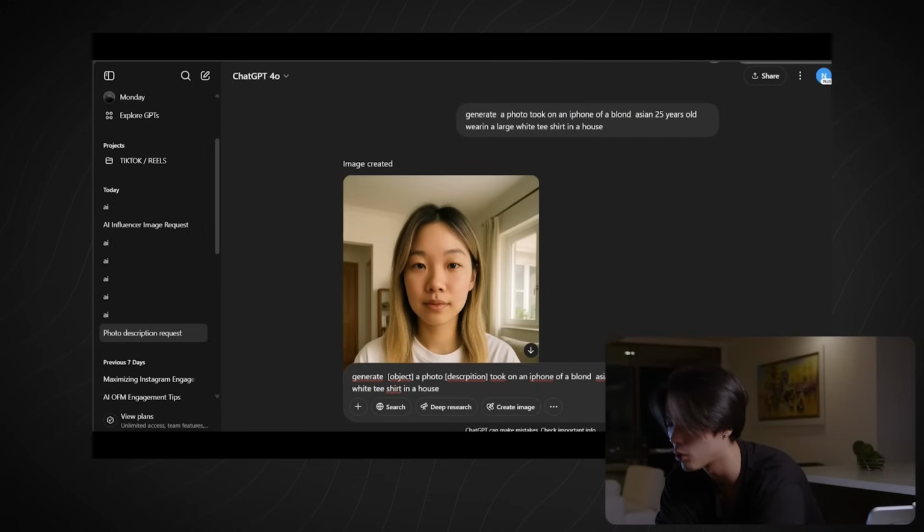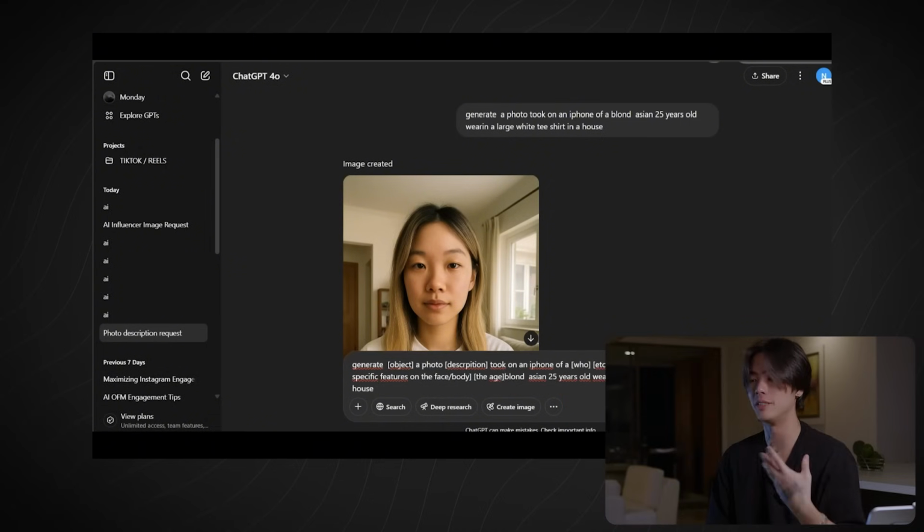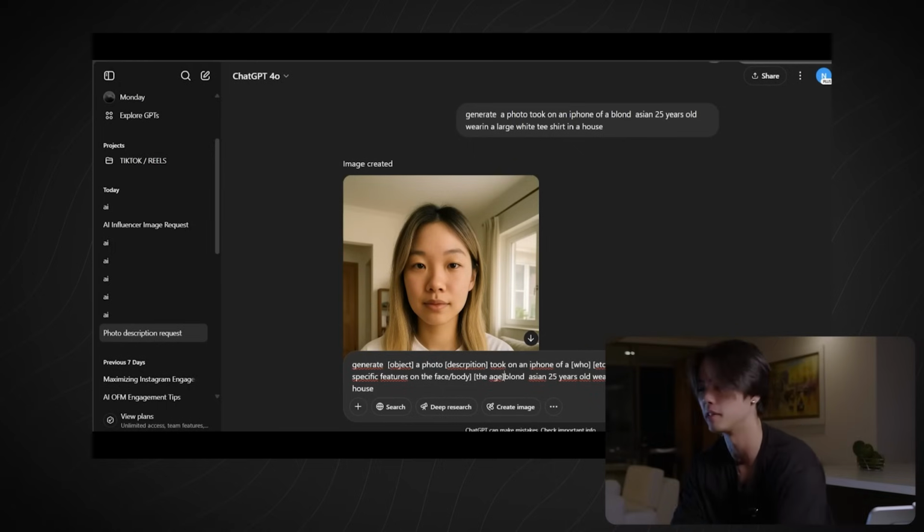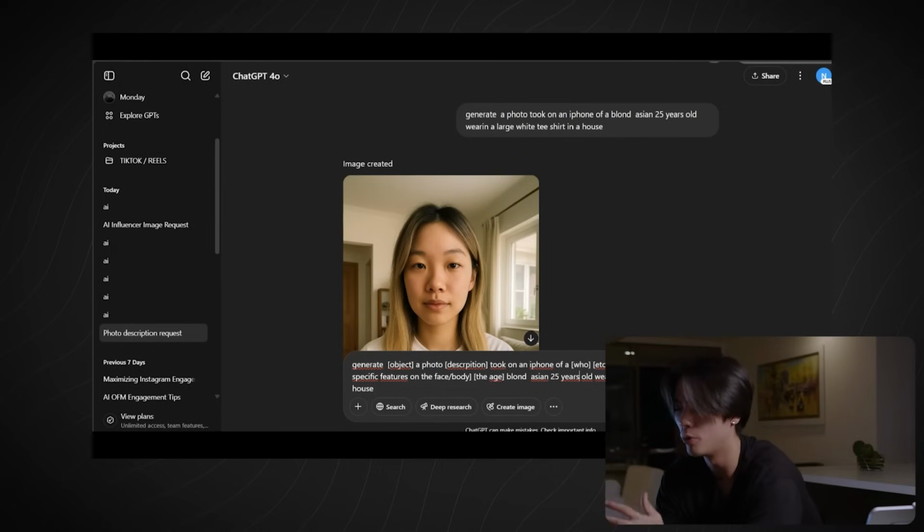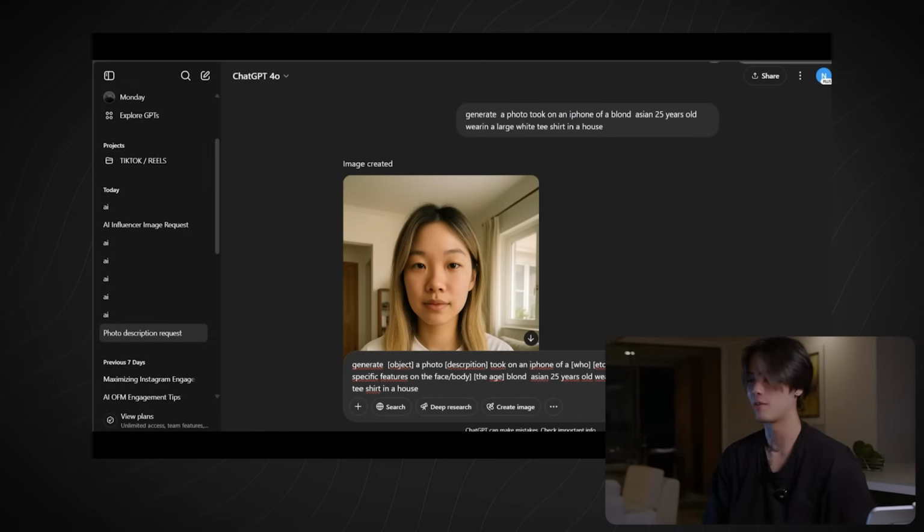So then when you describe someone, say who, and then you want to describe the ethnicity, you also want to describe the color of the hair, you also want to describe specific features on the face or the body. Sorry, I'm not the best at typing on a computer. I prefer to work on my phone usually. And then also the age. Is she young, a teenager, a MILF? You have to describe that. And when the AI knows her face and her physique, you need to describe her outfit. Does she have a dress, a t-shirt, a skirt, everything, the colors?